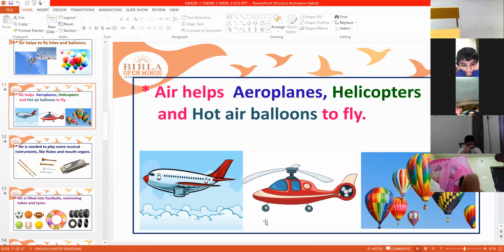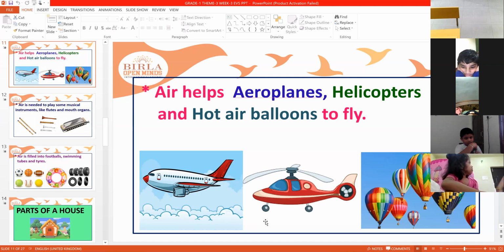And hot air balloons, people fly for fun and joy, to enjoy the nature. So these are the means of air transportation, and air helps these transports to fly.